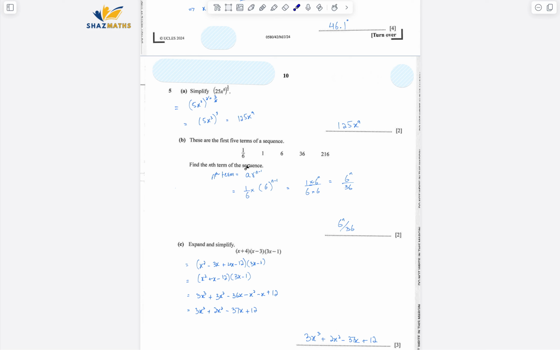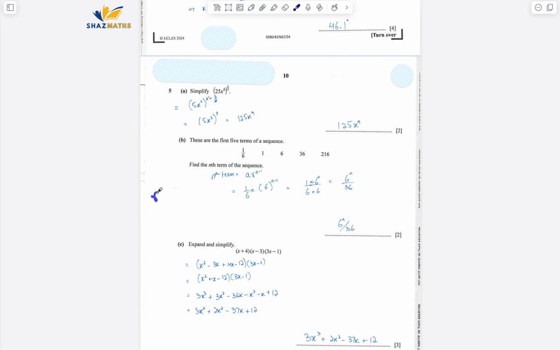So there are 5 terms. We have to find the nth term of the sequence, sorry. So what does that mean? That means we have to find out what's happening first. So I can see we are multiplying by 6, by 6, by 6, and that's what's happening. So it's a geometric progression.